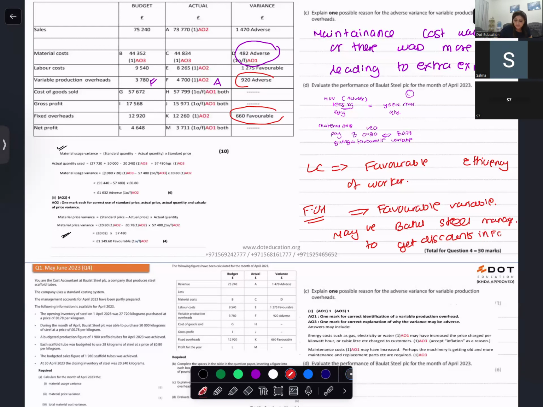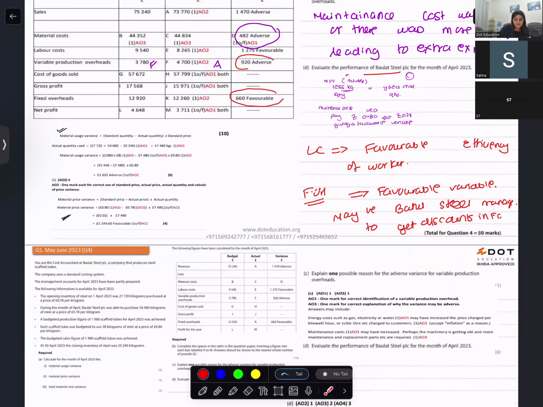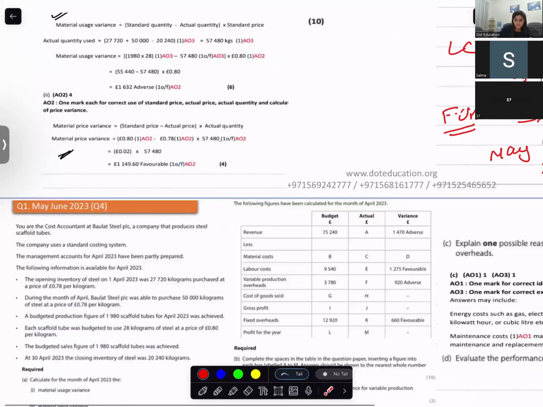So this is the performance of Batul. When you're talking about performance, you have to speak about the variance. You have to understand one thing, that you don't only speak about one variance, speak about at least three. So there is an overall positive performance because your net profit overall is positive, right? So with this we complete the May June 2023. This is question number 4.